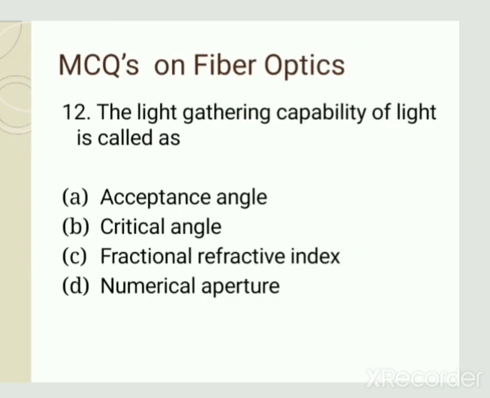Last question is, the light gathering capability is called as? The light gathering capability is called the numerical aperture, and it is denoted by Na, and Na can be written in the form of sine of acceptance angle. So these are the MCQs which are based on fiber optics.